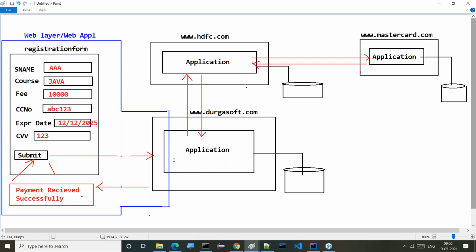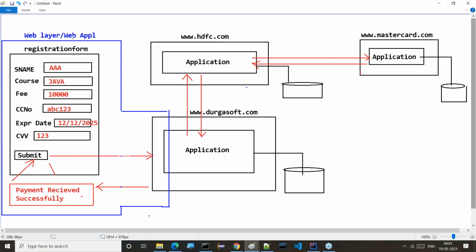Here maybe a servlet will be available. That servlet will take the data and contact some other application, maybe delegate that request to some other distributed component. The distributed component will get the response, and the servlet will generate some response back to the respective client, maybe through servlets or JSPs, whatever it may be. Up to this part is the web layer or web application.